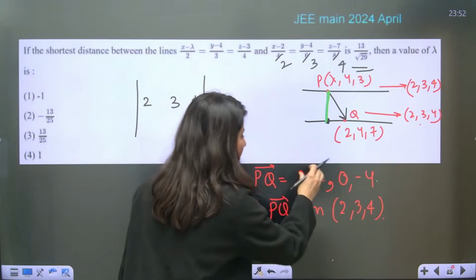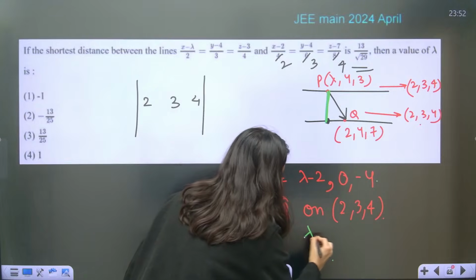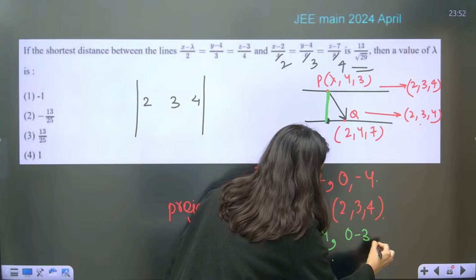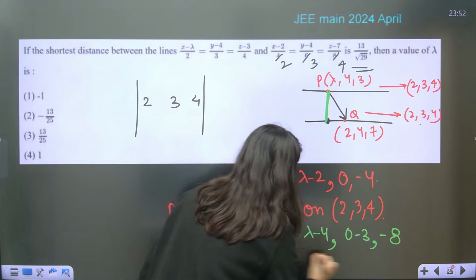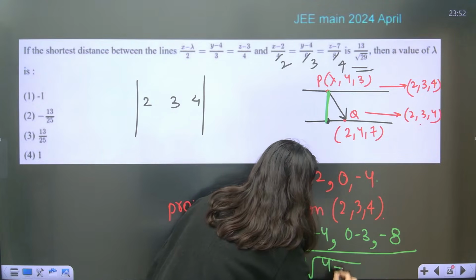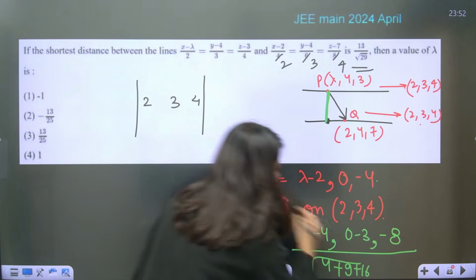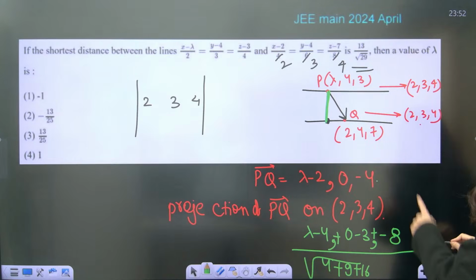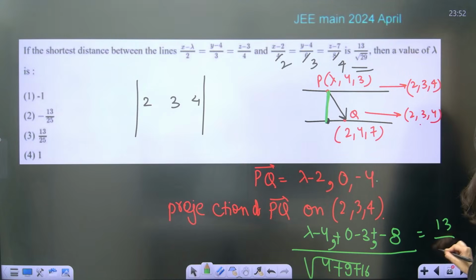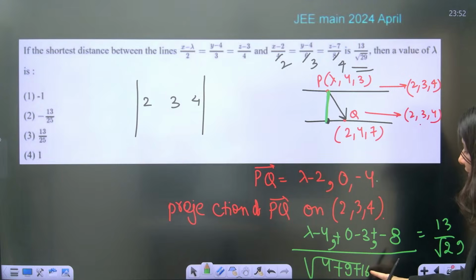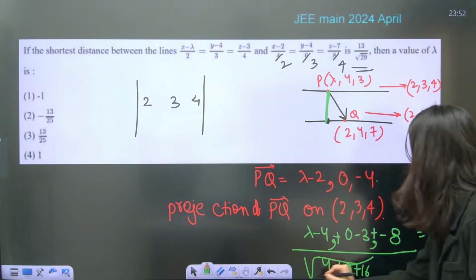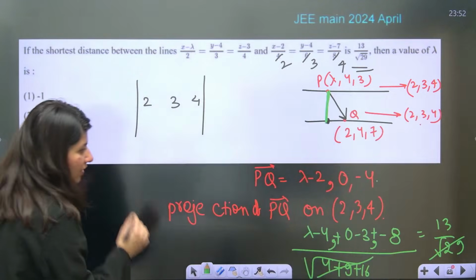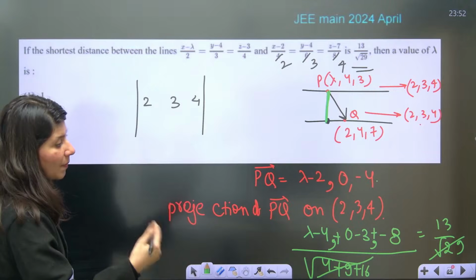Very simple. So this minus this will give you lambda minus 4, comma 0 minus 3, comma minus 4 minus 4, 8 upon square root of 4 plus 9 plus 16. This is what you're going to get. Because it is a dot product, it has a plus sign. And this is the ratio, which is, by the way, 13 by root 29. Can you see this is 16 plus 4, 20, root 29 gone. So this is the value of lambda you're going to get, which is lambda minus 4 minus 3 minus 8.